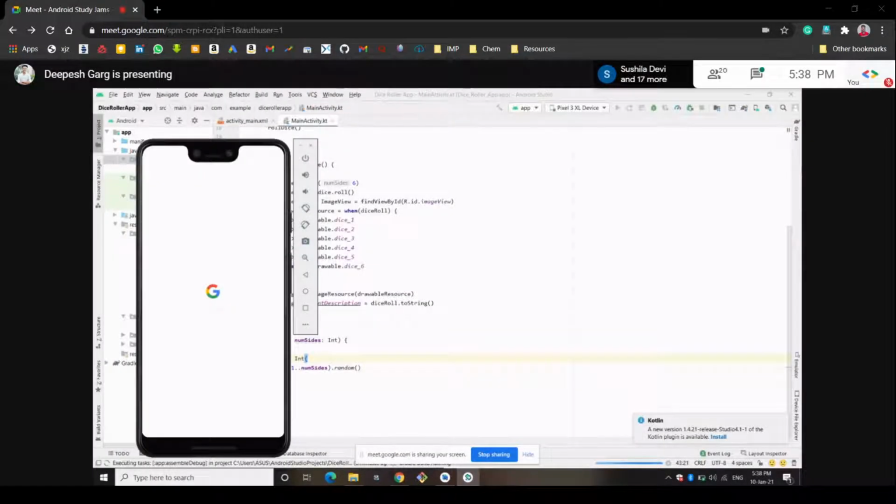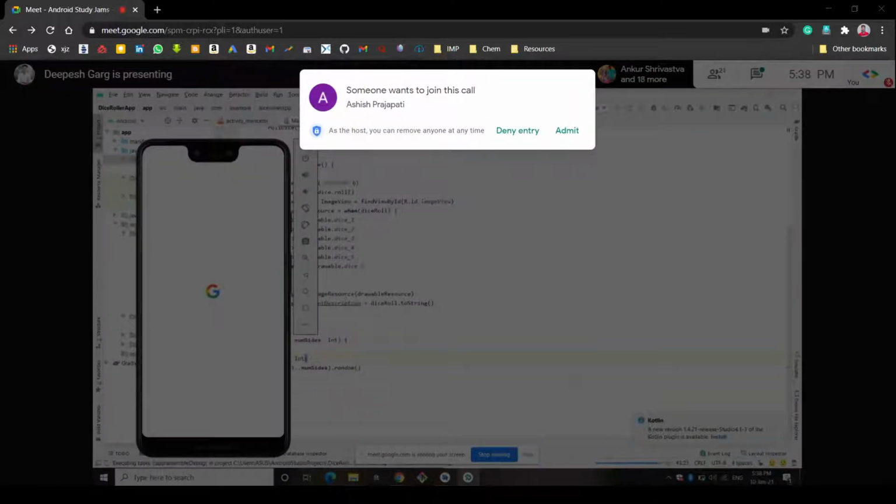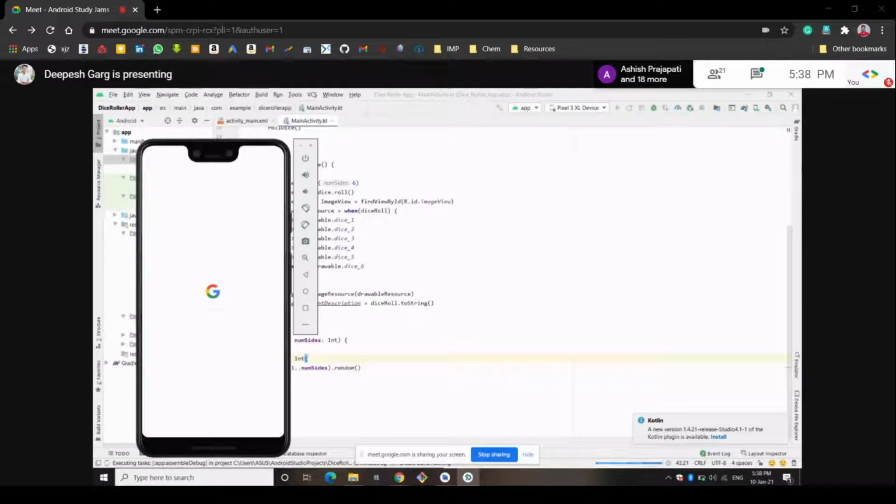Harshvardhan, yes, you can ask me. What was dice roll to string? Every image resource has some content description. What we have to do is convert it into a string, because whenever we write directly to the app, it is in the form of a hard coded string.